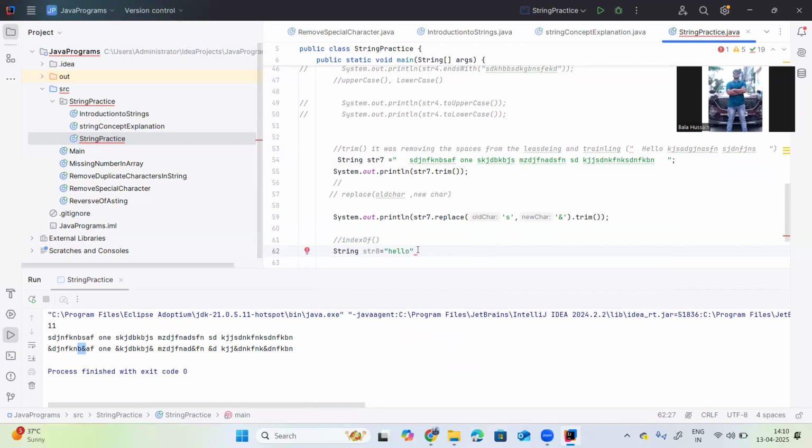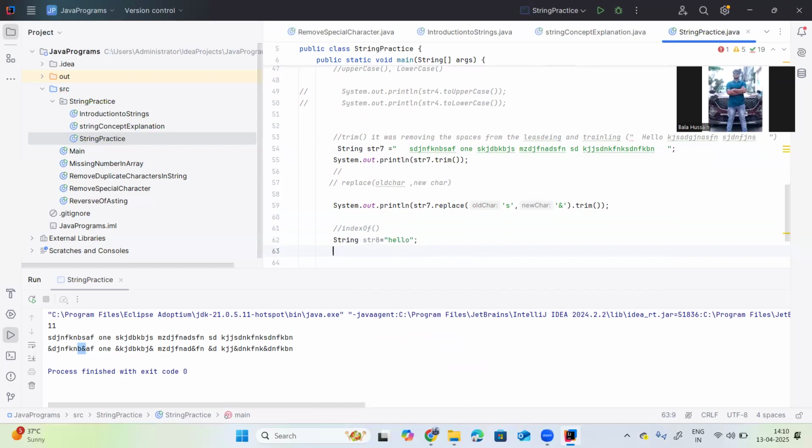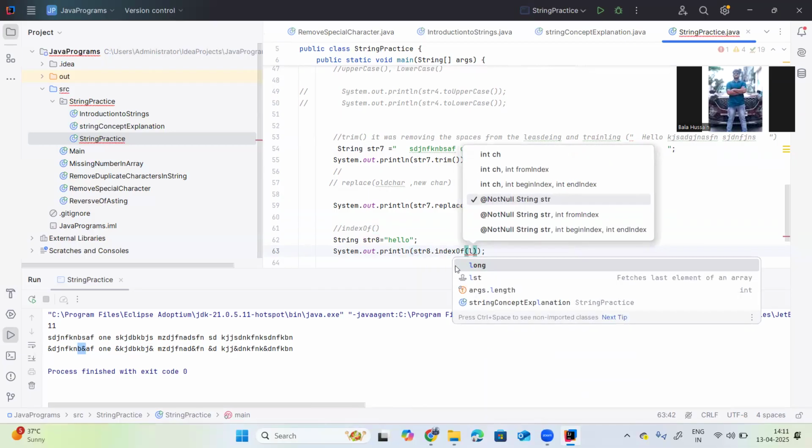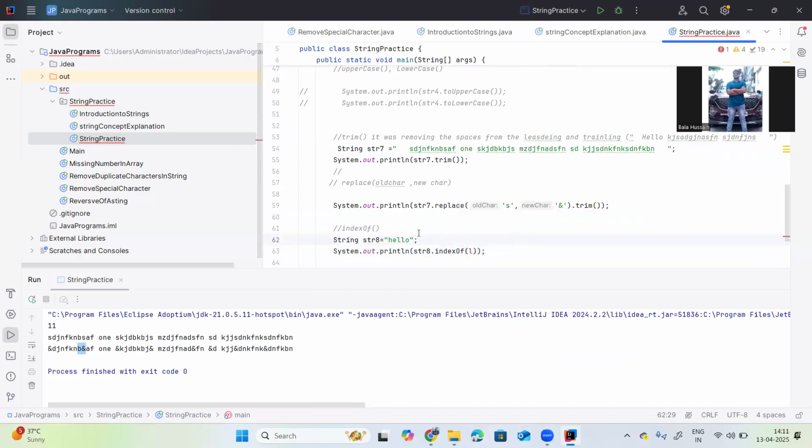Now I will print the int index: System.out.println(str8.indexOf('l')). Then one more method is lastIndexOf, which returns the last occurrence.